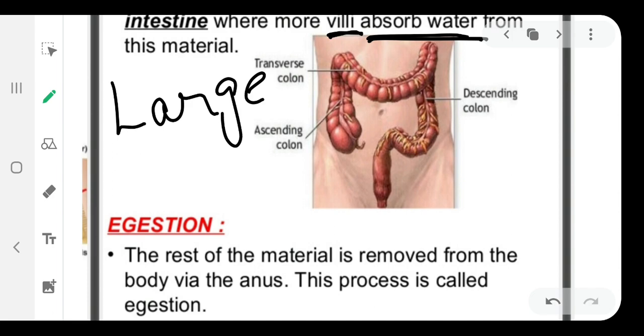Lastly, we have reached the last process of our digestive system, that is egestion. That is, the rest of the material is removed from the body via the anus, and this process is called egestion.